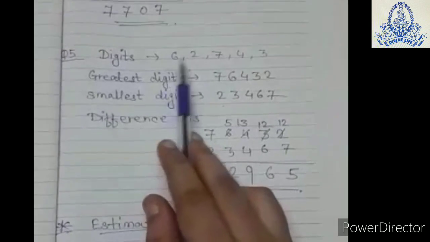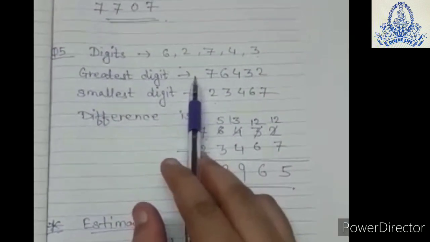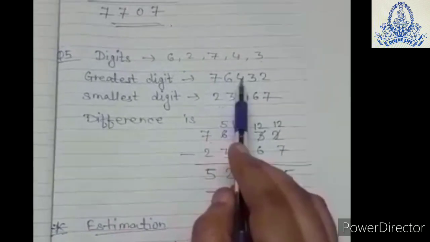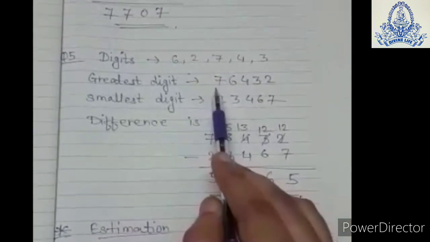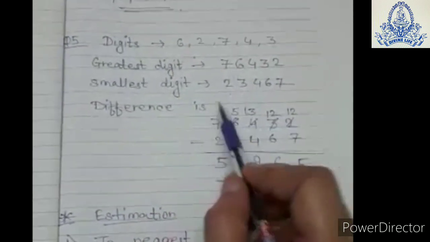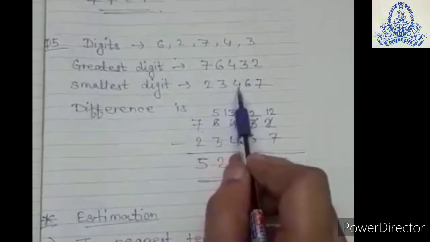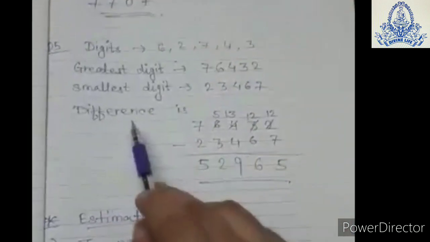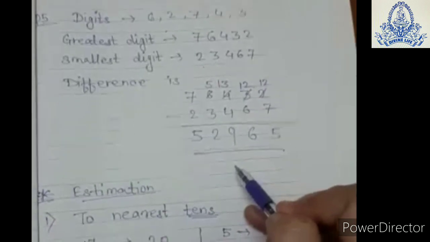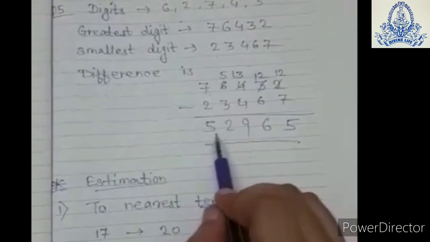See this, the greatest number is 76432, that is 76,432, and the smallest number is 23,467.